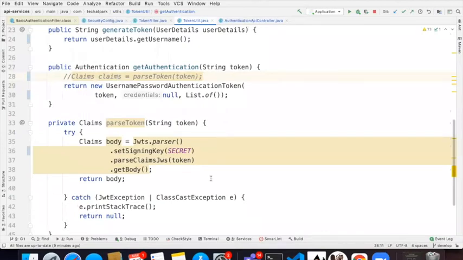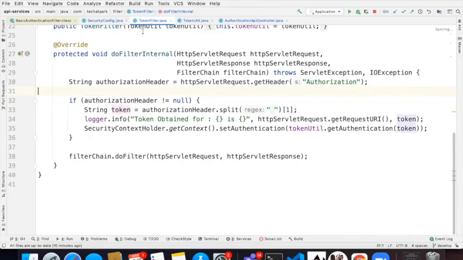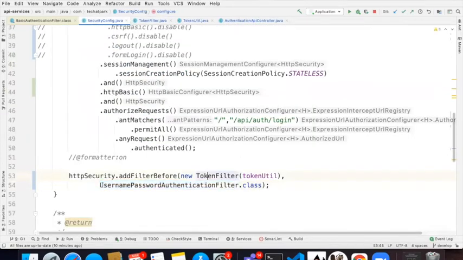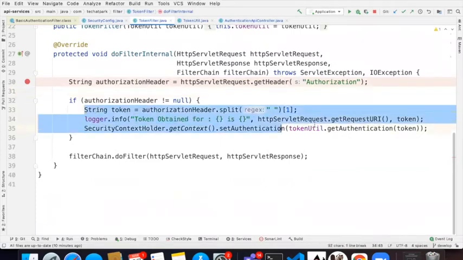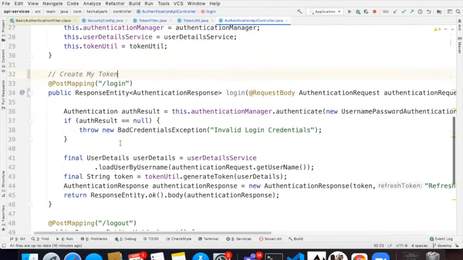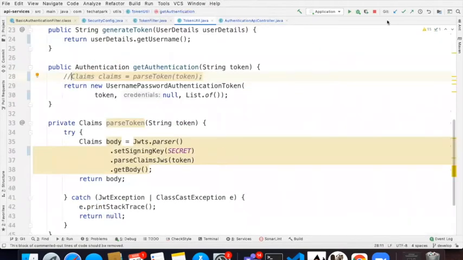One thing is you need to enable the token, and the filters can be added as based on the adder. I'm going to put a filter now, and I'm telling Spring, before you add this username authentication filter, I actually have a custom filter. Please add me as a filter. So I'm going in between the request and the controller now. I'm going to be responsible for creating the token and authorization also. And I added the entry point where I'm just creating a token with this util. Okay. Now let us see how it actually behaves.